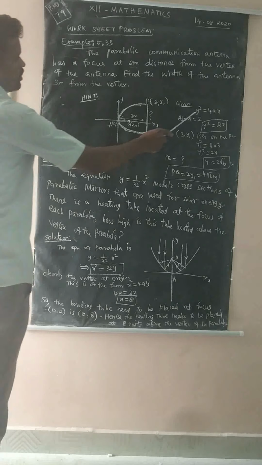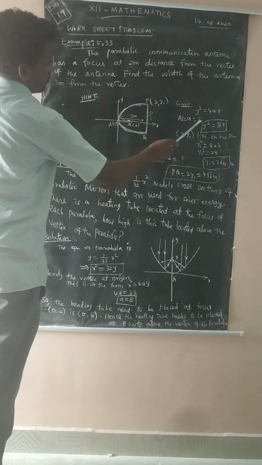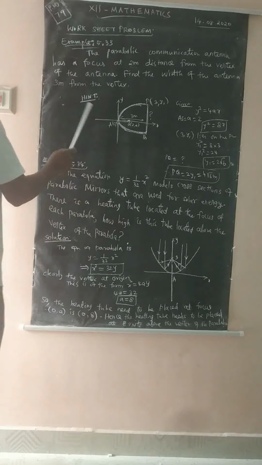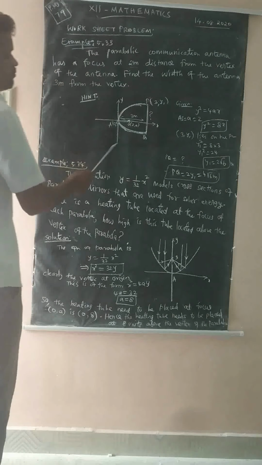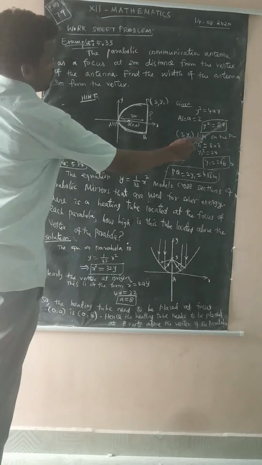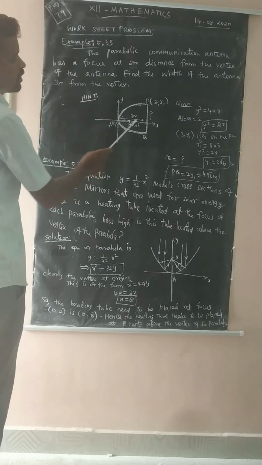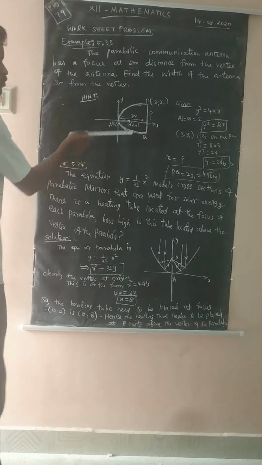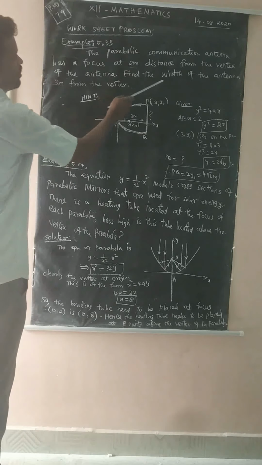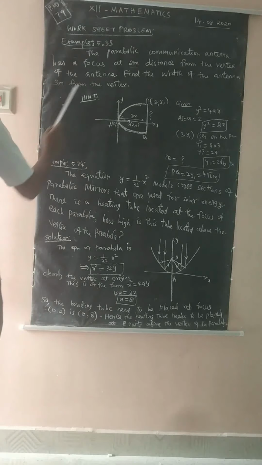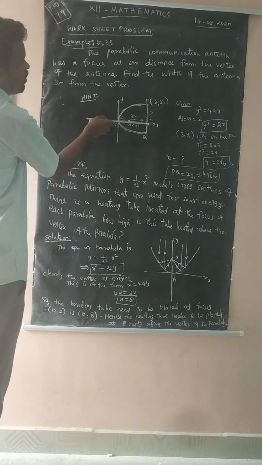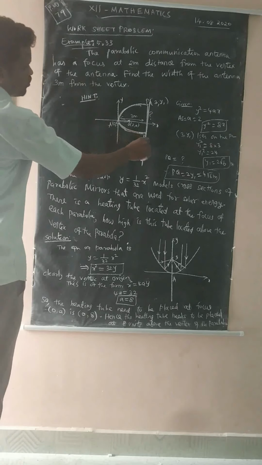The parabola is open rightward, the equation is y square equal to 4ax, a equal to 2. Substitute here: y square equal to 8x. That is the hint for this problem, and we can enlarge the sum. So the equation of the antenna is y square equal to 8x. Here we find the width of the antenna 3 meters from the vertex. So this is the width.